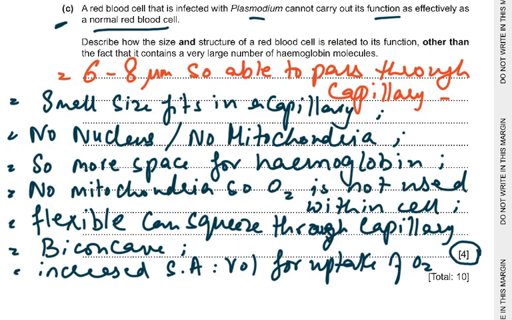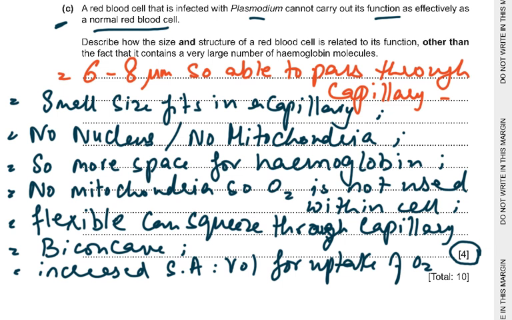So we have lots and lots of points, and that is why you have realized that when you do a lot of past papers, you have nearly covered every topic in some of the other paper. So you have really revised very well. But if you have done it with a lot of concentration and memorizing these mark schemes and these points, so the fact that if you wrote it was small size, so able to pass through capillary, I'm not going to give you a mark. The mark is for 6 to 8 micrometers, so able to pass through capillaries. But if you said small size, so fits in a capillary, then you got a mark for that.